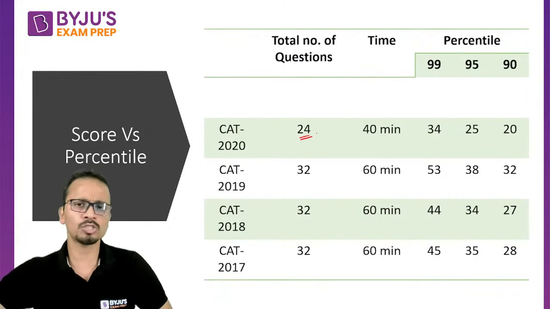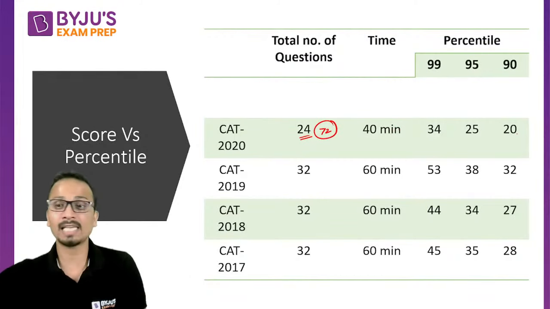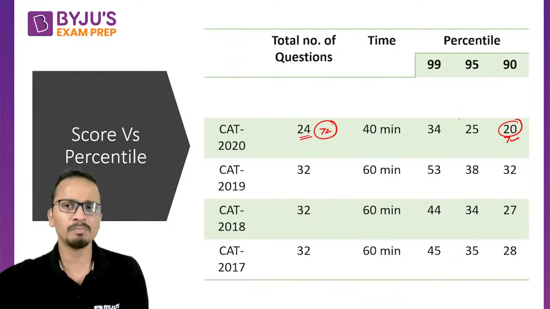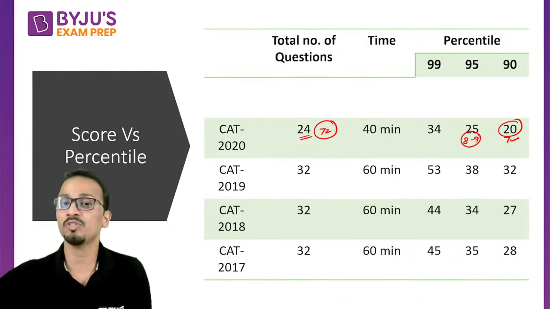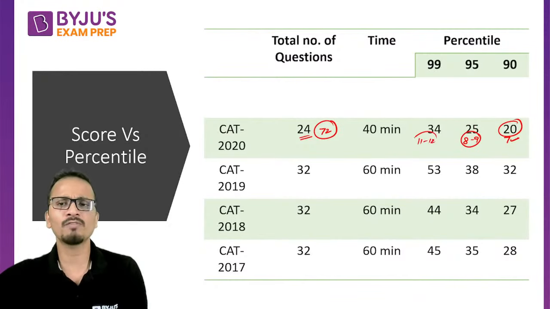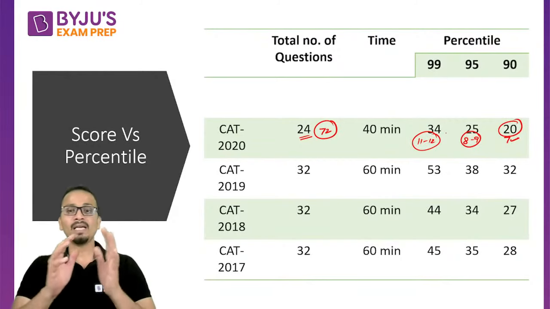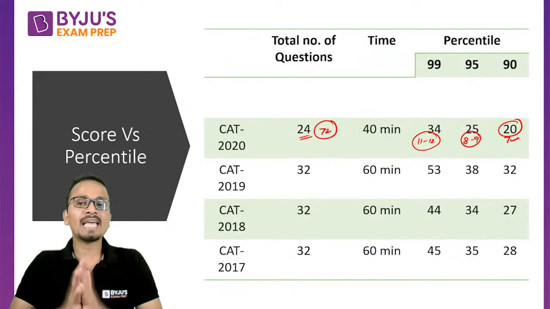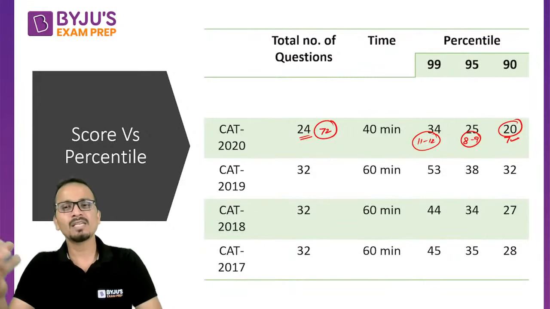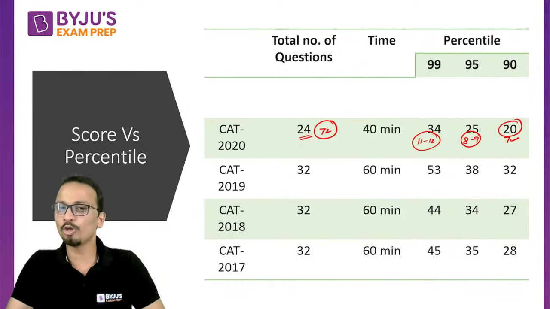So the number of questions was reduced. Out of 72 marks, understand this thing: if you have attempted 7 questions correctly, you are 90 plus percentile. 8 to 9 questions correctly, you are at 95 percentile, and 11 to 12 questions correctly, you are at 99 percentile. So yes, friends, 11 to 12 questions correctly in CAT 2022, that means 3 sets of 4 questions each.